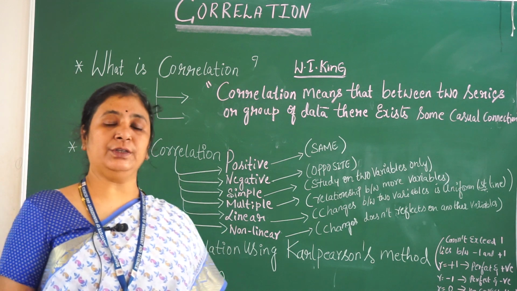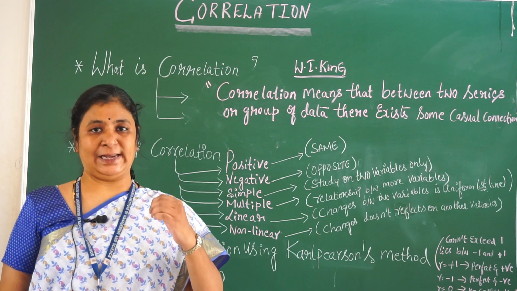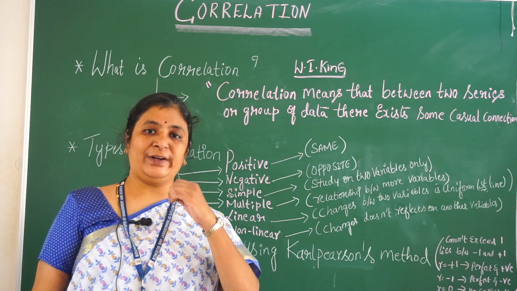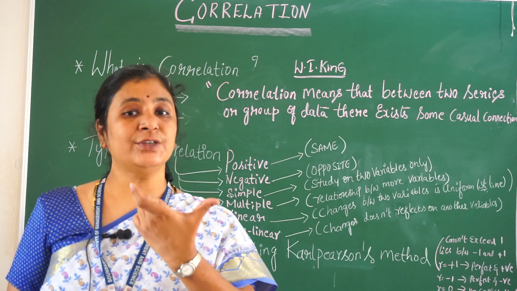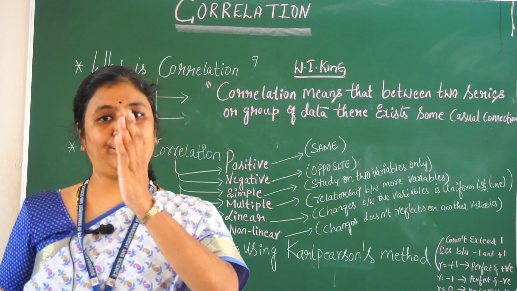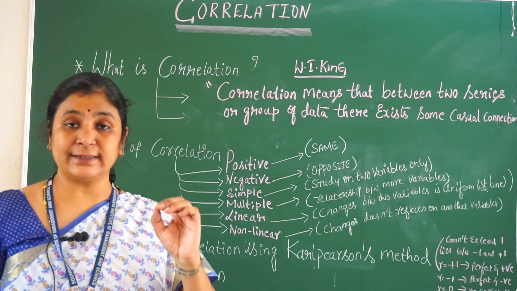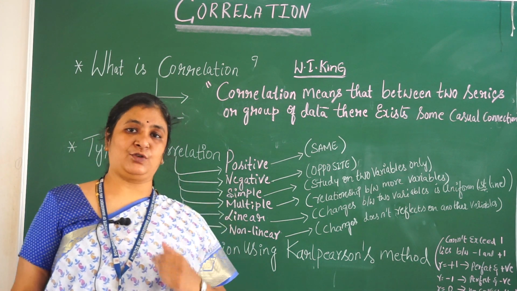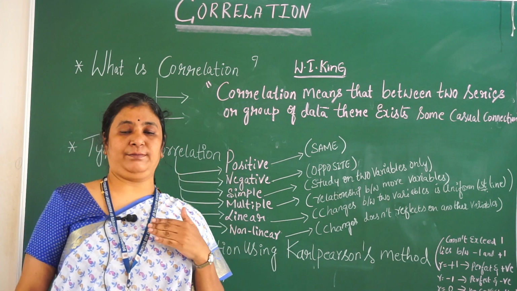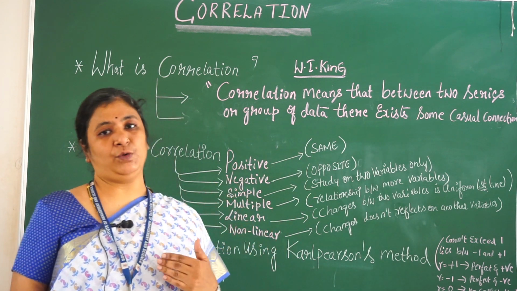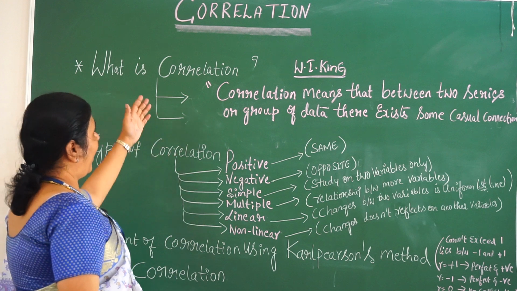In today's session, we are going to understand the concept of correlation. When I say correlation, it means that we are going to understand the relationship between two sets or series of data. It is one of the statistical devices which helps to analyze the relationship or covariance, or variations, between two series of data.